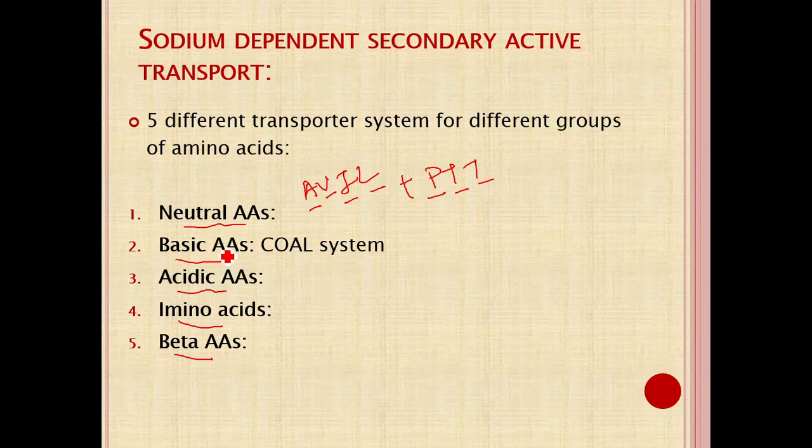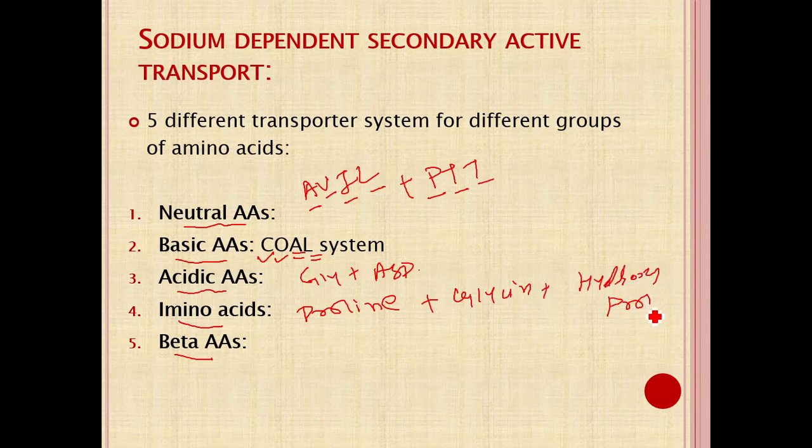Second, basic amino acids, mainly arginine and lysine along with cysteine and ornithine, use a common transport protein. Acidic amino acids like glutamic acid and aspartic acid use a common transport protein. Proline plus glycine plus hydroxyproline use a common transport protein, and beta amino acids like beta alanine use a common transport protein.